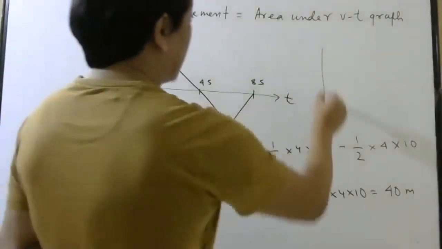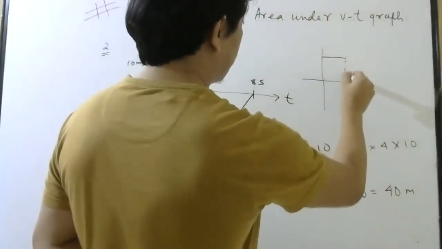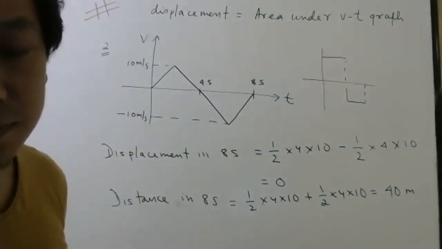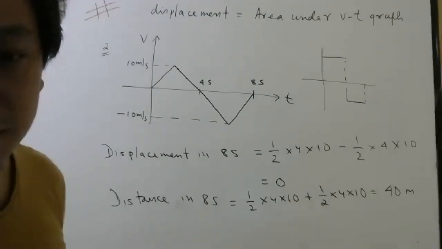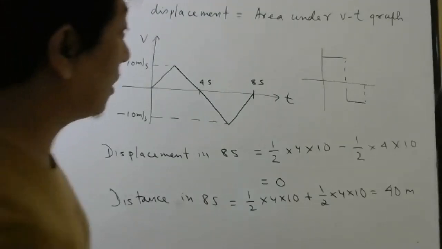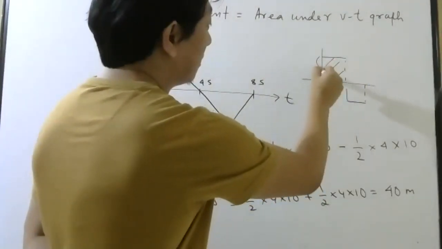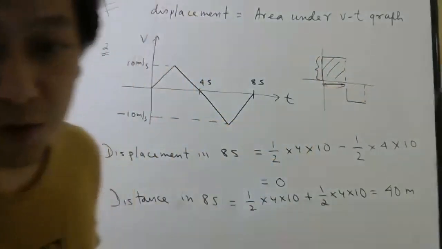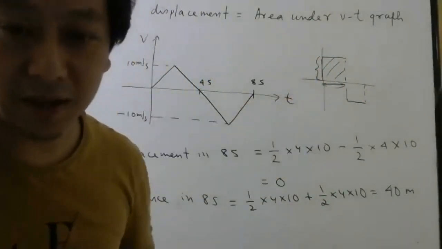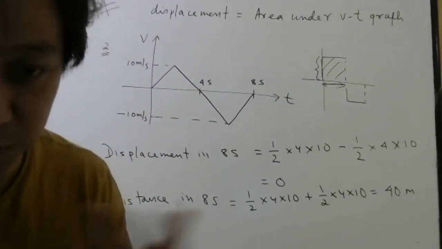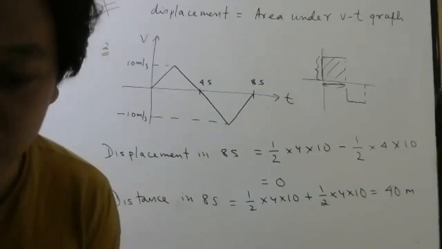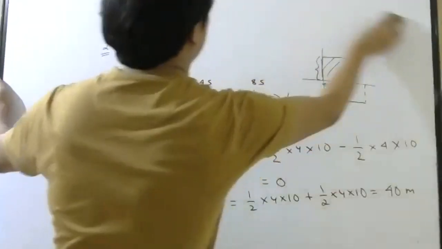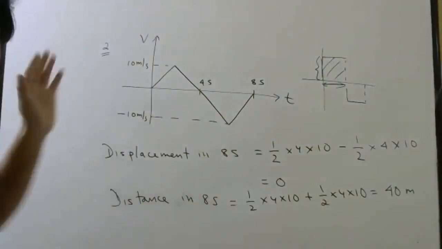Now, if they give you graphs like this, will you be able to do it? Like this, will you be able to do or not? Why? Because this is area of rectangle. So just multiply this coordinate with this length, with this breadth. That will give you area of rectangle. So like that, I may give you in some of the exams which we may conduct very soon. You should be able to solve. Done?